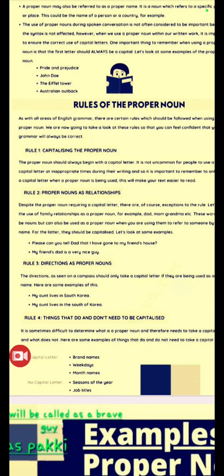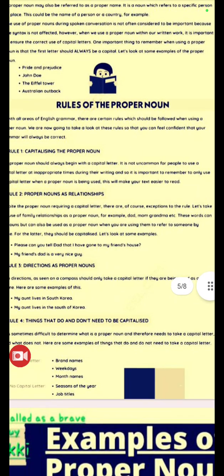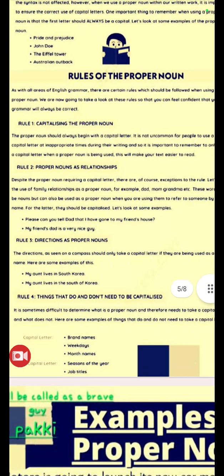Rule 3, directions as proper nouns. Now direction means the places. Where are you situated? That we call the directions. So the directions as seen on a compass should only take a capital letter if they are being used as a place name. Here are some examples of this.